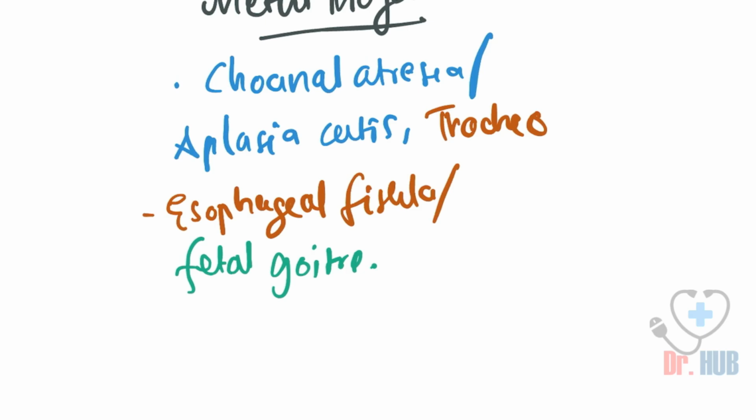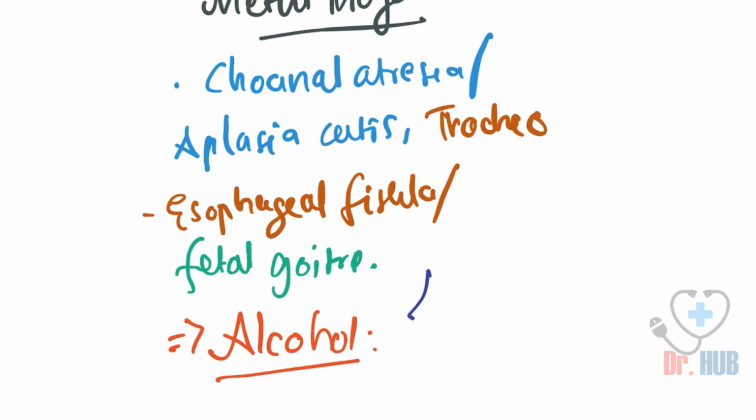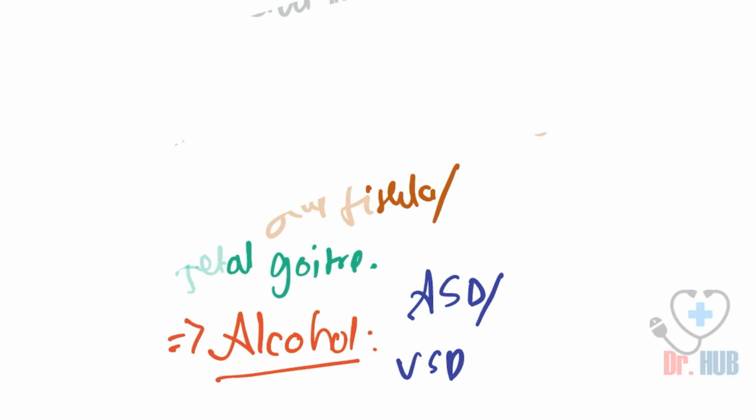Next, we look at the role of alcohol. Alcohol can result in ASD, the atrial septal defect, as well as VSD, the ventricular septal defect. So now we are jumping to answer our questions.